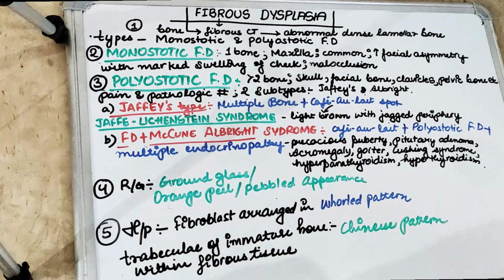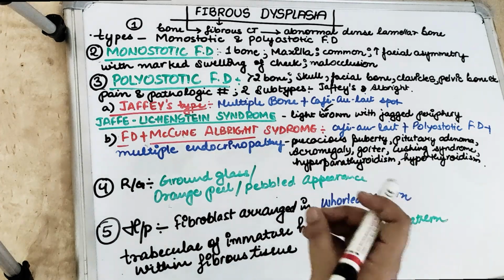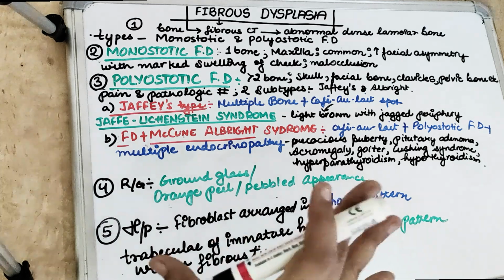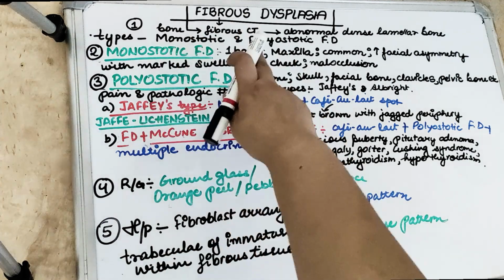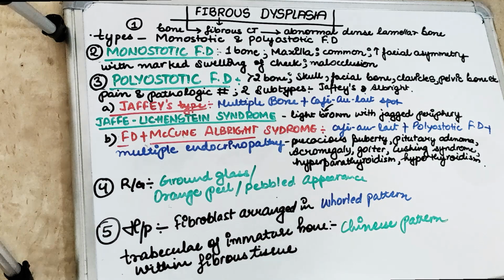So this is fibrous dysplasia, a fibro-osseous disorder wherein normal bone is replaced by the abnormal fibrous connective tissue. So what happens? The bone has now become fibrous, and there is very abnormal dense lamellar bone which is now present.